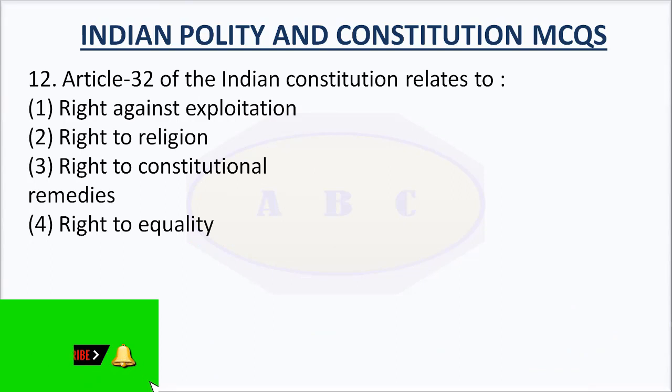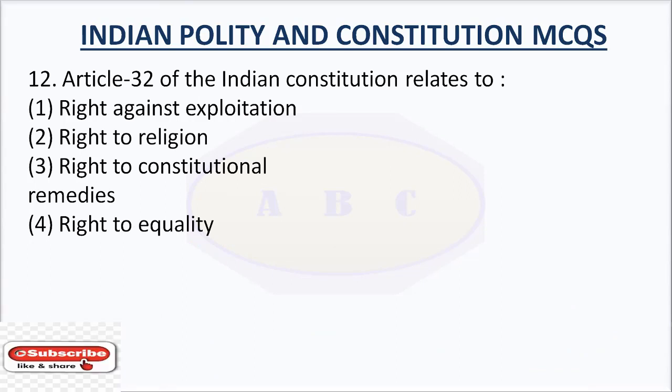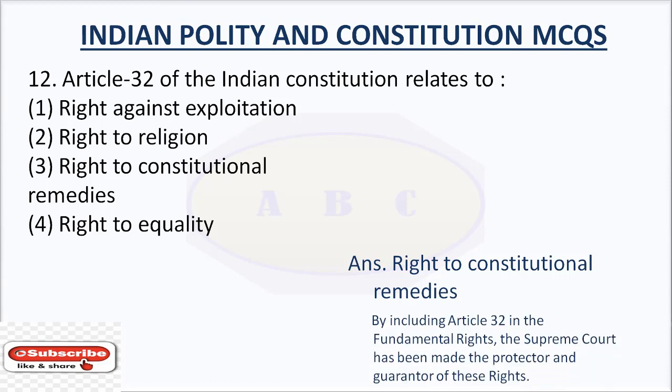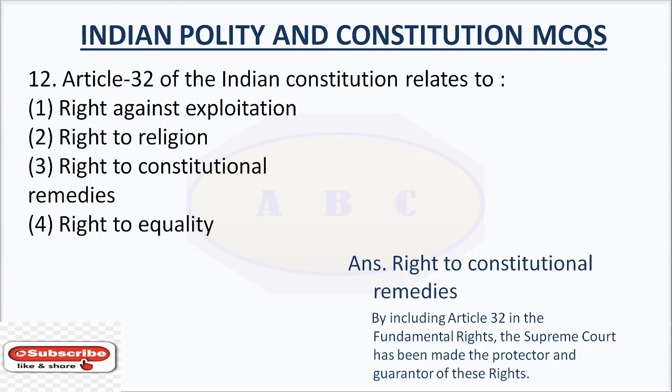Question number 12. Article 32 of the Indian Constitution relates to option number 1, right against exploitation, option number 2, right to religion, option number 3, constitutional remedies, option number 4, right to equality. The answer is right to constitutional remedies. By including Article 32 in the fundamental rights, the Supreme Court has been made the protector and guarantor of these rights.